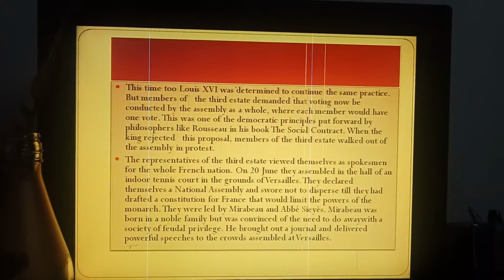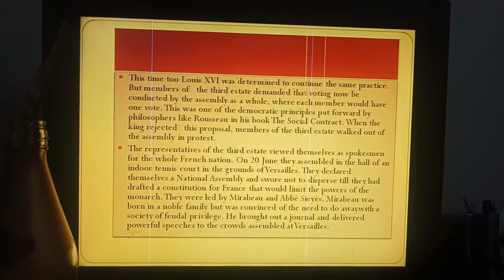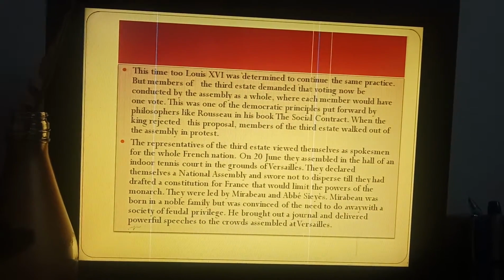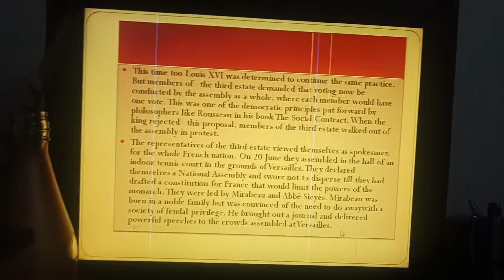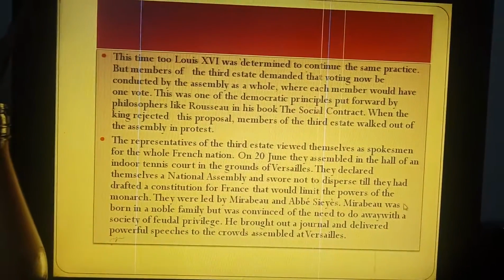On 20th June, they assembled in the hall of an indoor tennis court in the grounds of Versailles. They declared themselves a national assembly and swore not to disperse till they had drafted a constitution for France that would limit the powers of the monarch. So they decided to make a constitution.